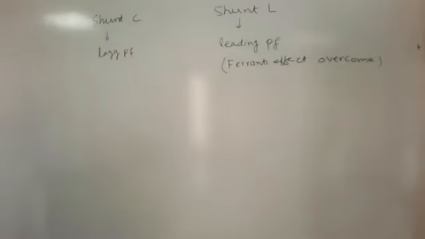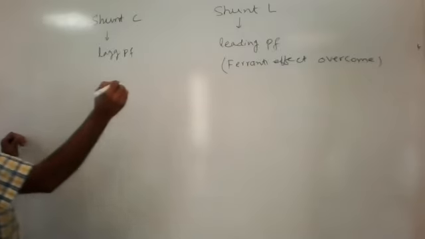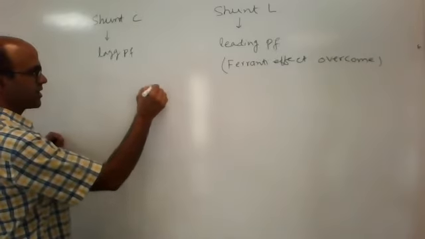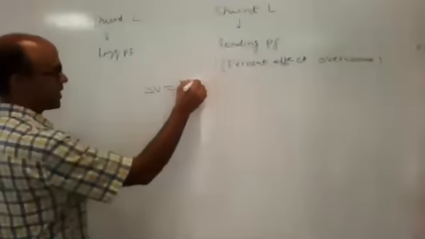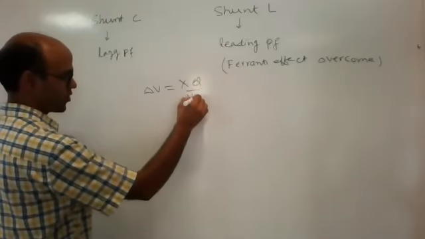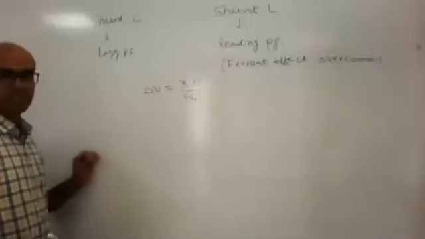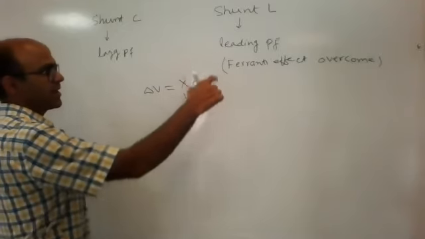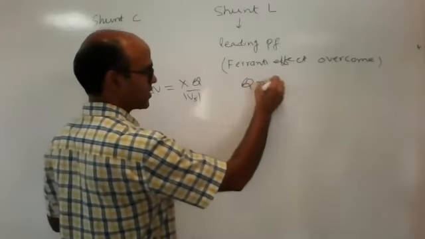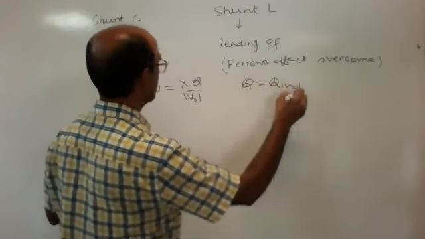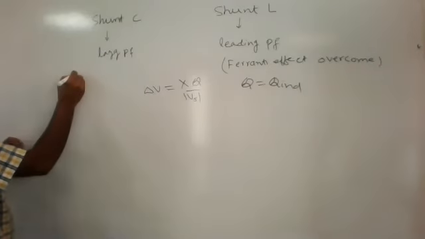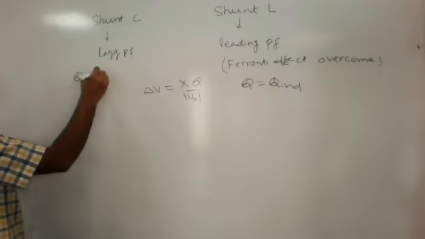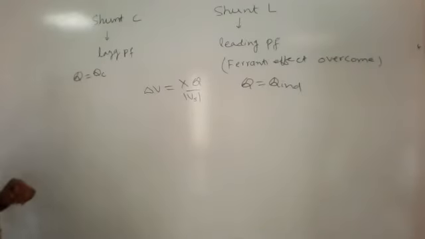Second comparison: what is the change in voltage in both conditions? You have the change in voltage as X, Q, Y mod of P. In case of an inductor, we are using Q inductor. But in case of a capacitor, what is the Q? Q capacitor. So these are the changes.